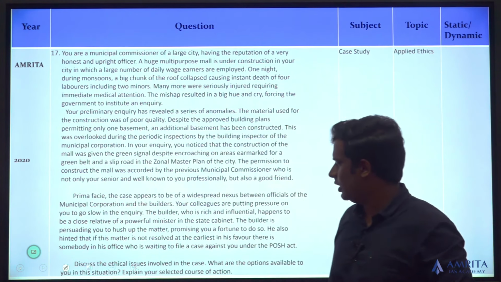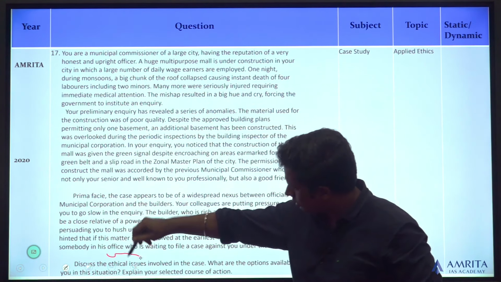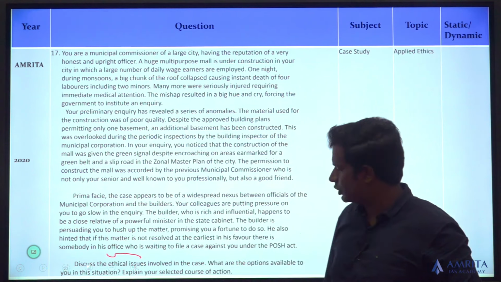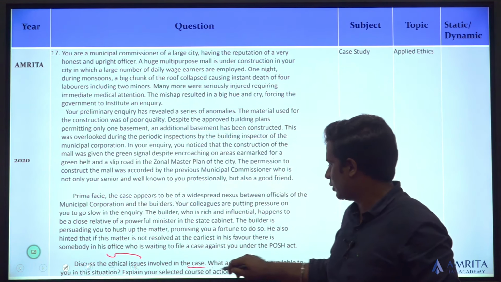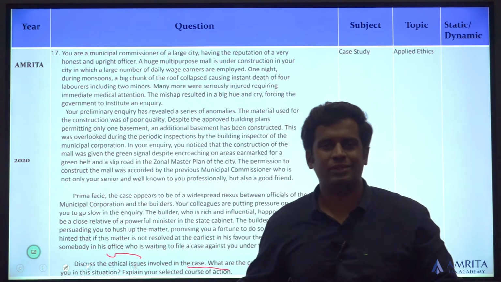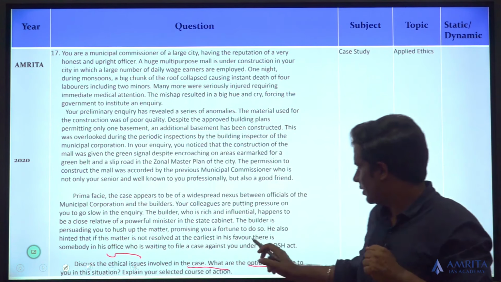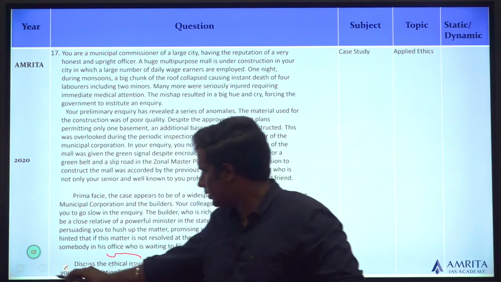Go for the next case study. Discuss the ethical issues. What are the options available? Explain your selected course of action. Again, 3 questions: ethical issues, options available, and selected course of action. It goes like that.